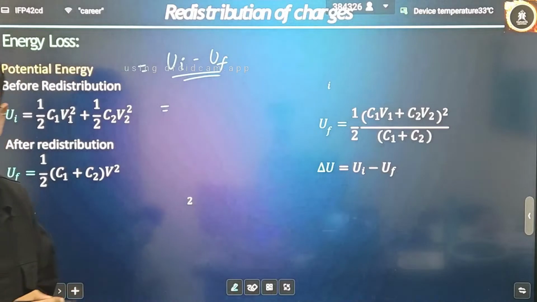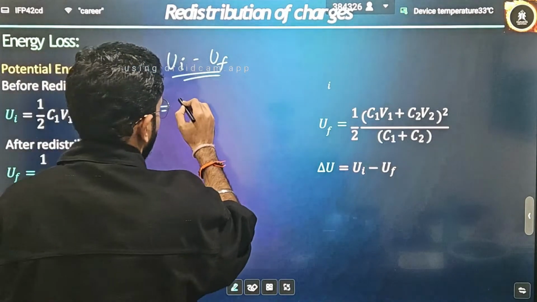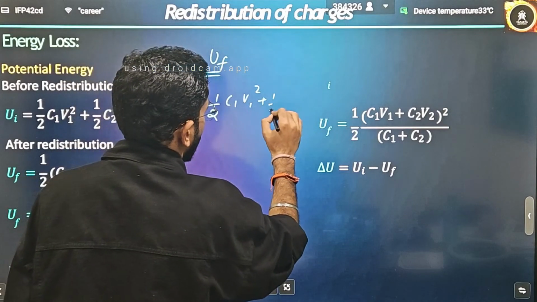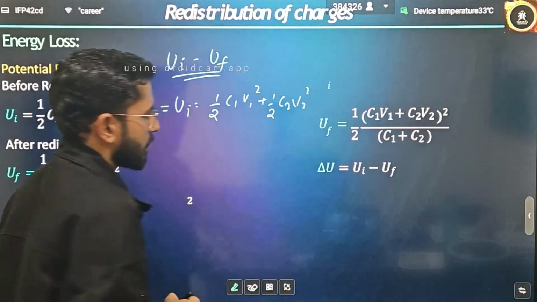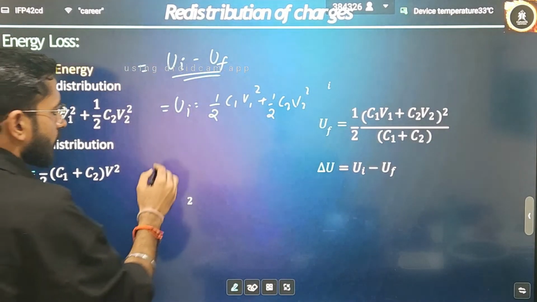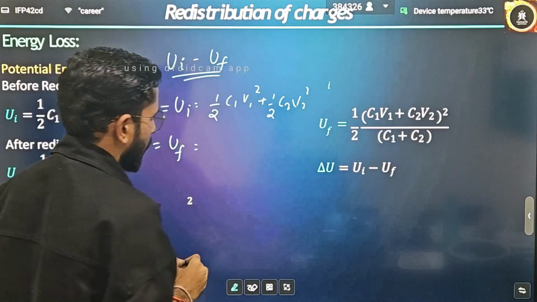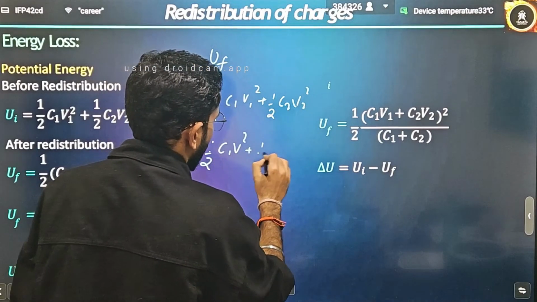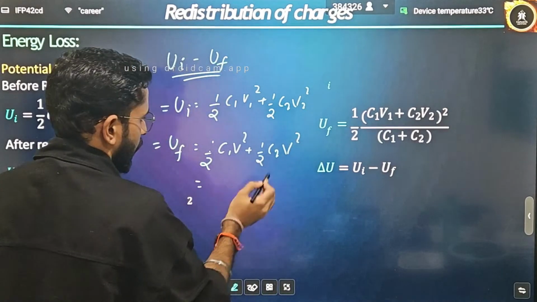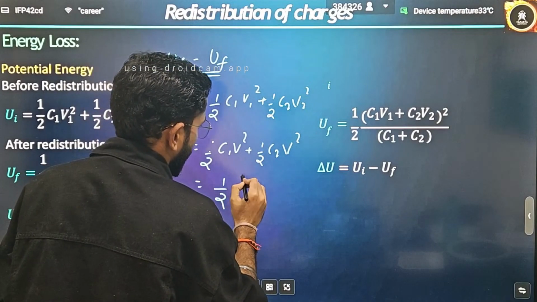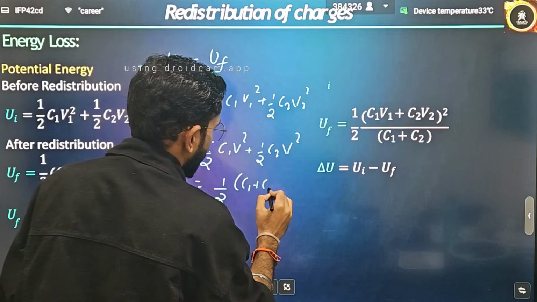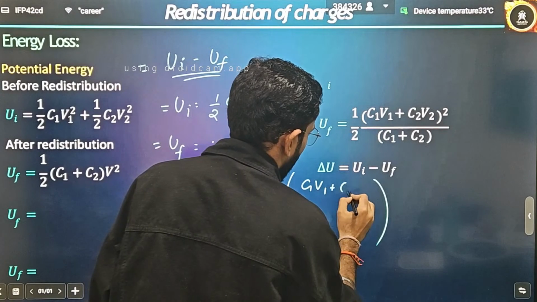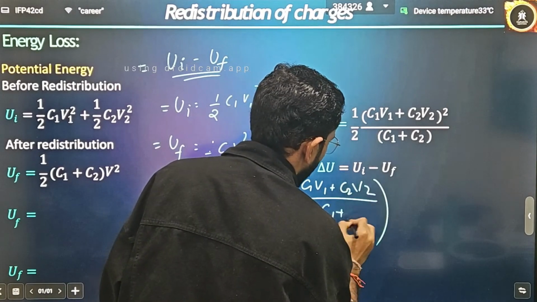Now tell me how you will write U initial. You will write half C1 V1 square plus half C2 V2 square. This is what I can write for the initial. And how am I going to write the final one? I will use the final potential: half C1 V square plus half C2 V square. Now take half common in the bracket, what will be left? C1 plus C2 into V square. Now what is V square? The final common potential is C1 V1 plus C2 V2 divided by C1 plus C2.